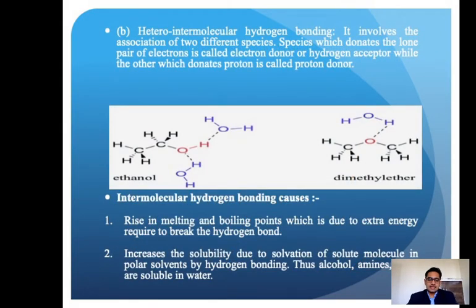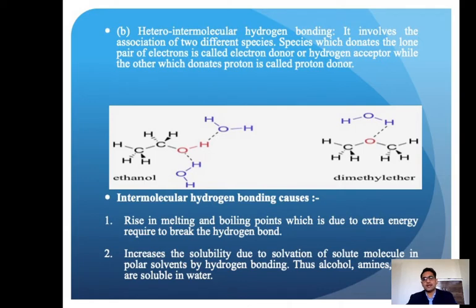Another one is heteronuclear, meaning, for example, one water molecule and one ammonia molecule. There should be two molecules, and they can be the same or different. When they are the same, we say homo. When the molecules are different, one ammonia and one water, we say hetero: hetero intermolecular hydrogen bonding. So it involves the association of two different species.